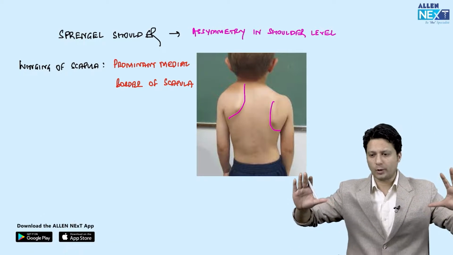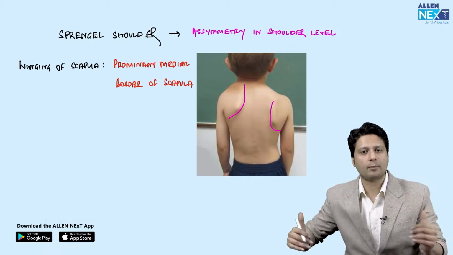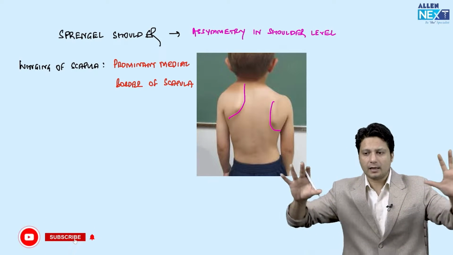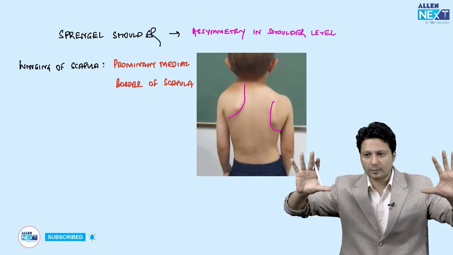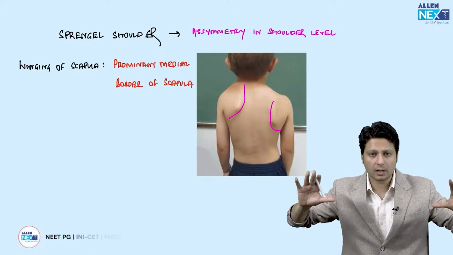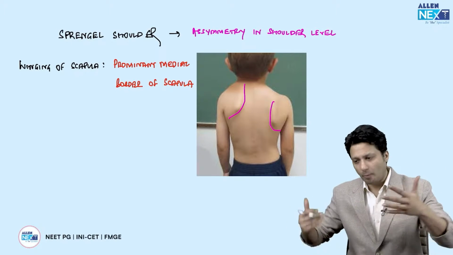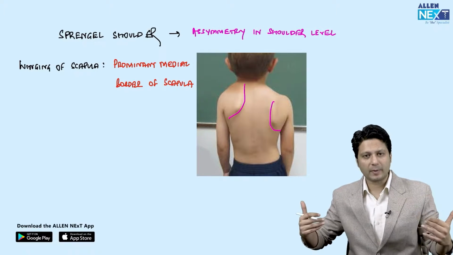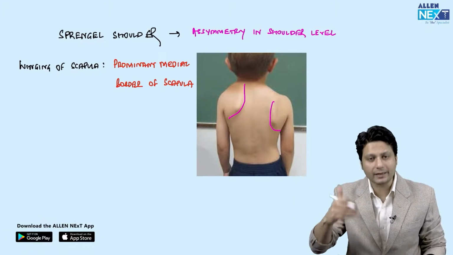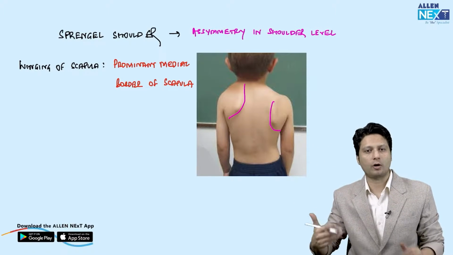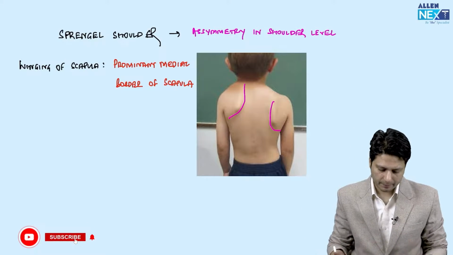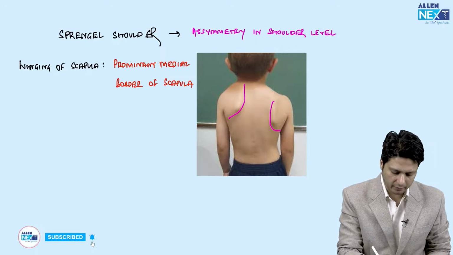And one more point is, जब भी आपको winging scapula से related image मिलेगी, then there is going to be action pronounced. That means the patient is going to perform some action in the form of pushing a wall. और back की image होगी, and that image is going to be with the action oriented to make this medial border of the scapula more prominent. All right, this is how winging of scapula is identified.